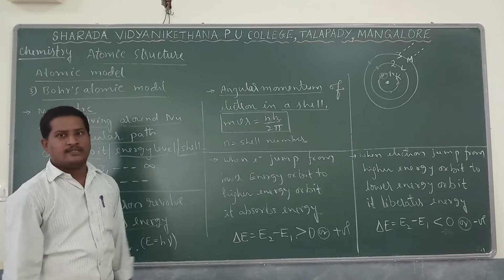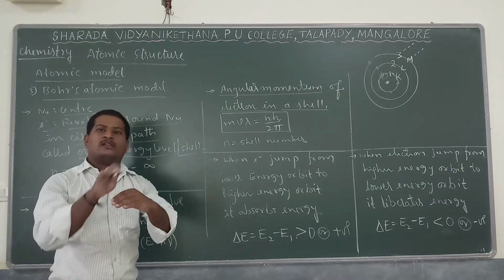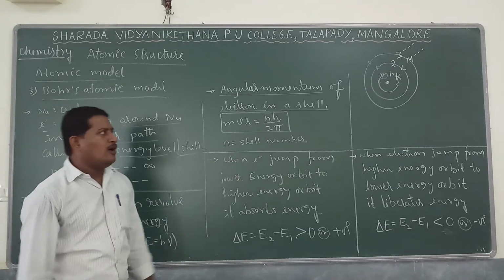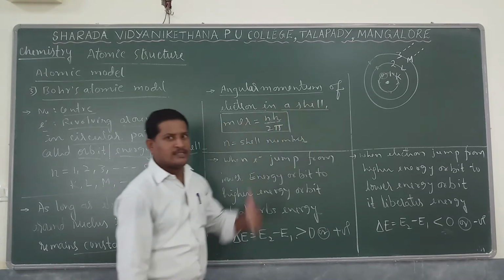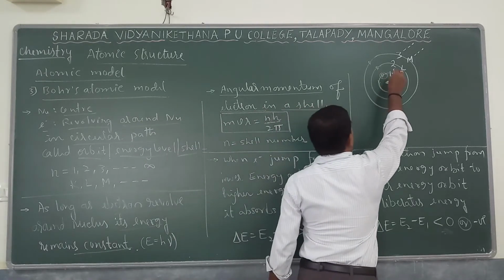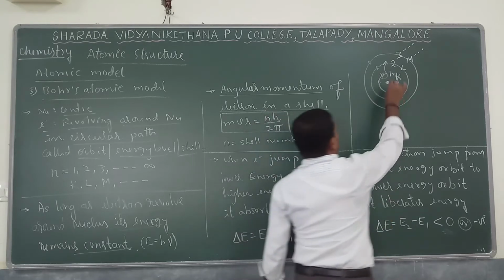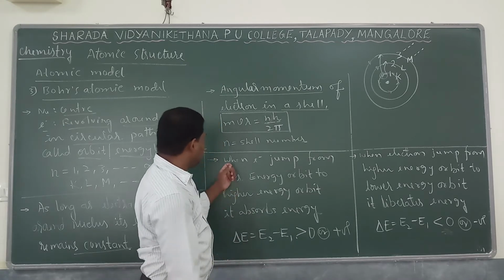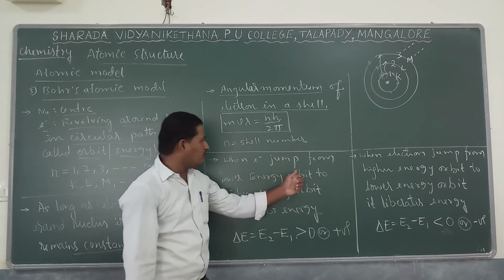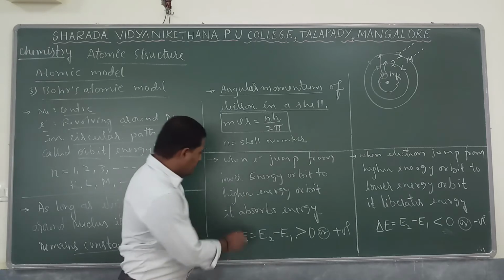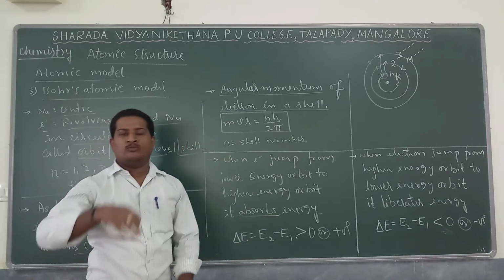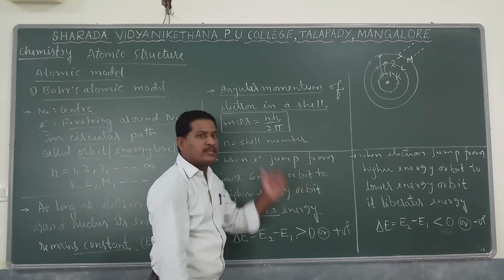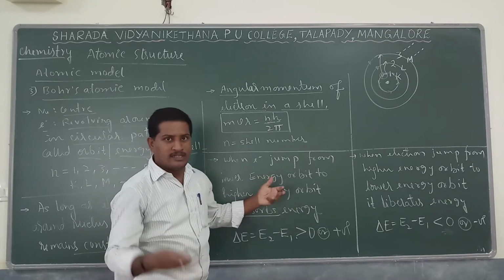The fourth point is whether electrons remain constant in a particular shell. Suppose you heat it, or apply an electric current, or increase the temperature, then what happens? Electrons can move from the first shell to the second shell, or from the first shell to the third shell. That is called excitation. Once the electron jumps from a lower energy orbit to a higher energy orbit, it absorbs energy. In order to move an electron from lower energy to higher energy, it takes energy. So energy absorption takes place, which is endothermic.